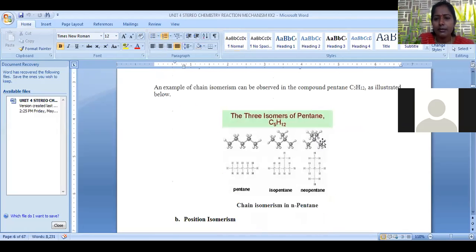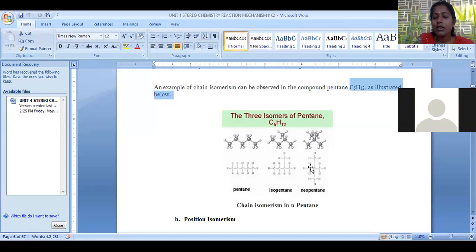We can take the formula C5H12. The C5H12 formula remains the same for all the isomers, but they differ in chain length. C5H12 can be written as a straight chain like this, which is called n-pentane. In the second case, one of the carbons is treated as a branched carbon atom, introduced as a branch on this carbon, so that it is converted into isopentane. In the third case, another carbon also becomes a branch, and around the central carbon 4 methyl groups are present. This is called neopentane.